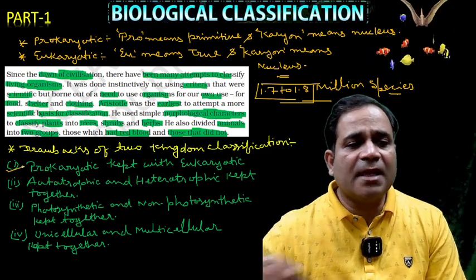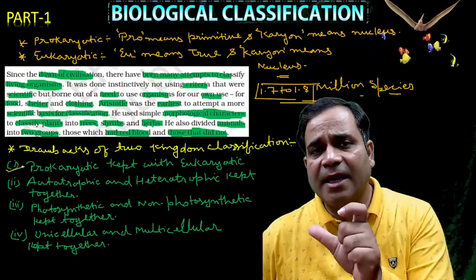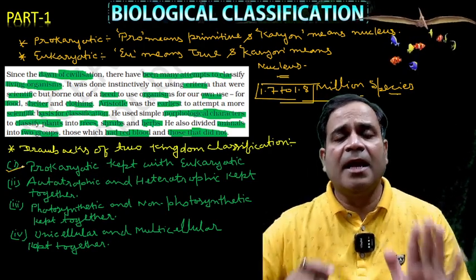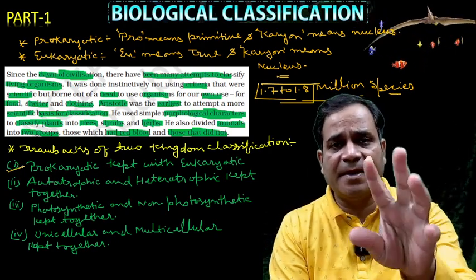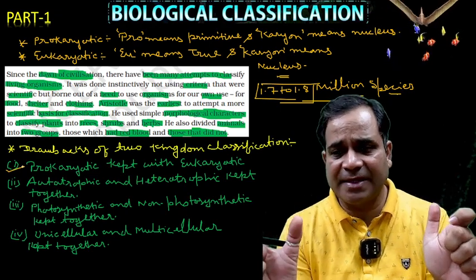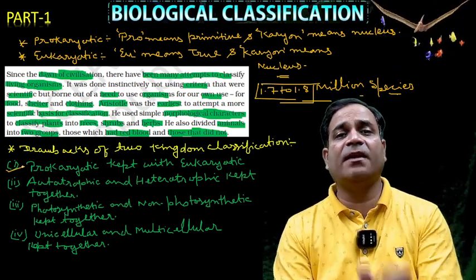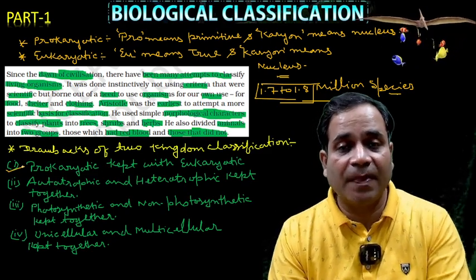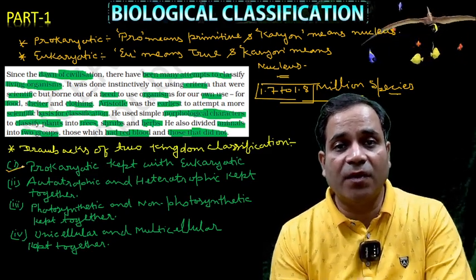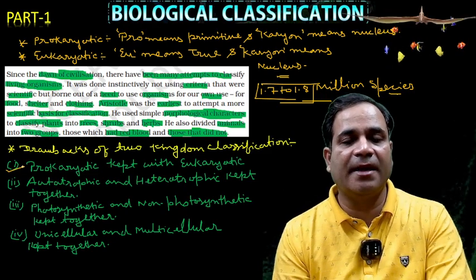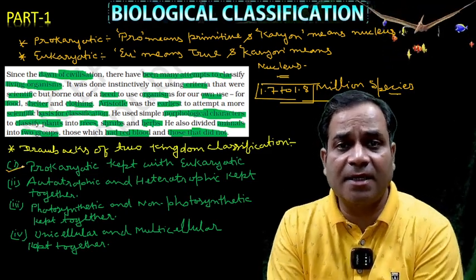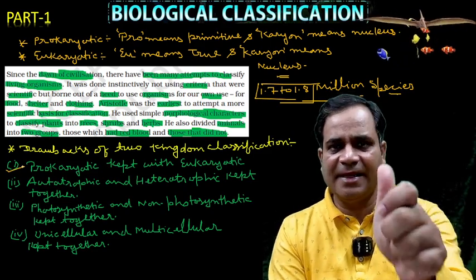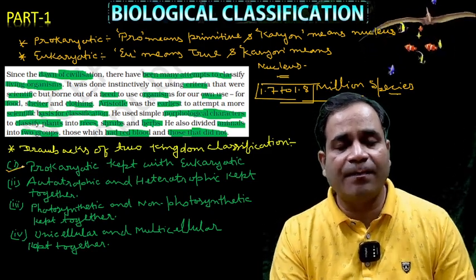Now the second point is autotrophic and heterotrophic. Hopefully you are all familiar with the terms autotrophic and heterotrophic. Dear, if I'm saying autotrophic, it means what? Auto means self, trophic means to synthesize. So autotrophic means organisms which can synthesize their own food. If organisms synthesize their own food with the help of organic or inorganic material, like sunlight, carbon dioxide, water and minerals, those organisms are said to be autotrophic. Basically, the green plants are the autotrophs, right?